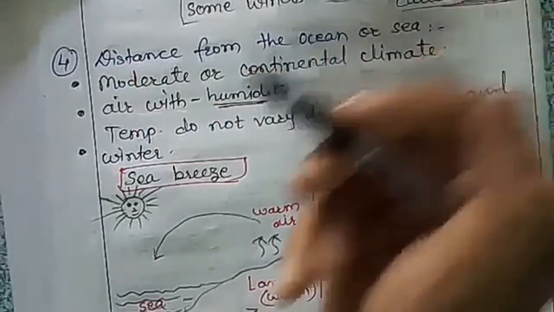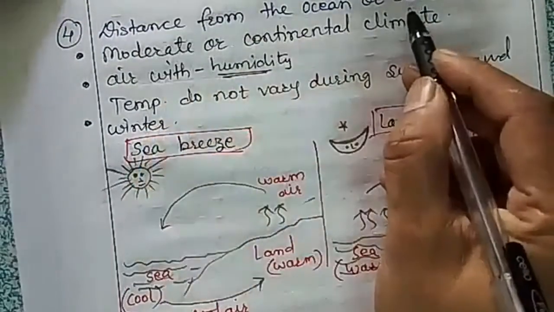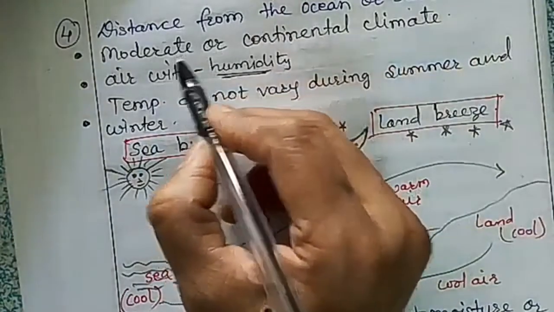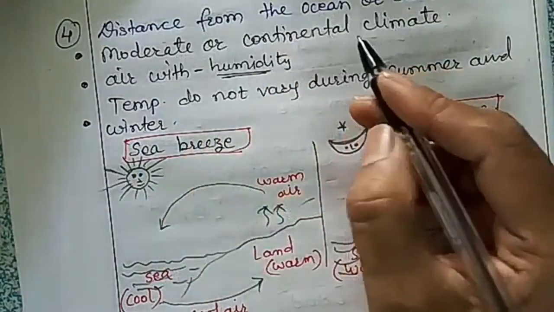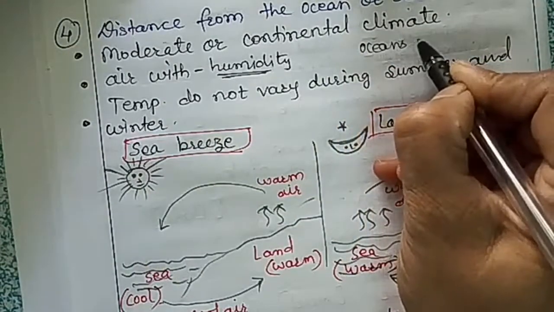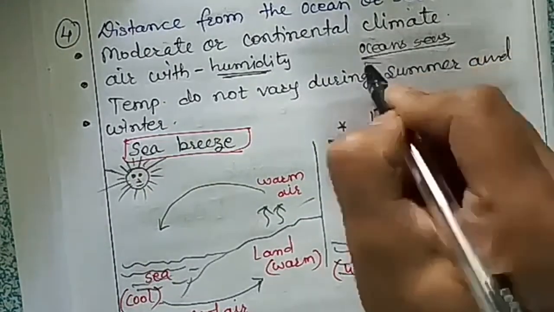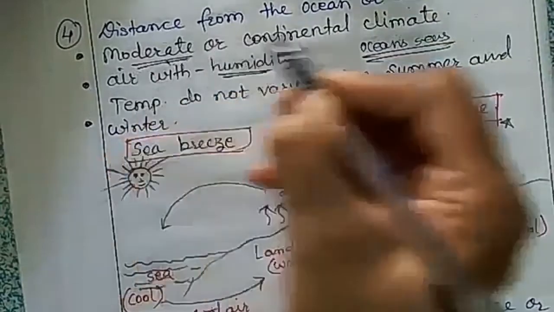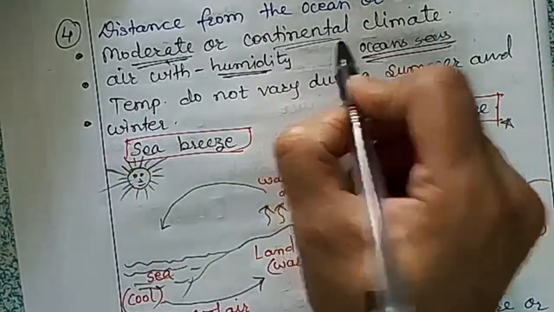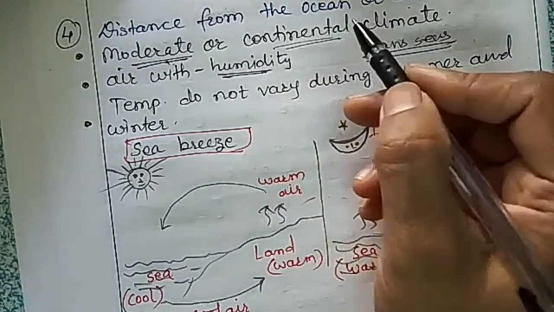Next we have distance from the ocean or sea. Regions located near very large water bodies like oceans and seas experience a moderate climate. Moderate means not so hot, not so cold.